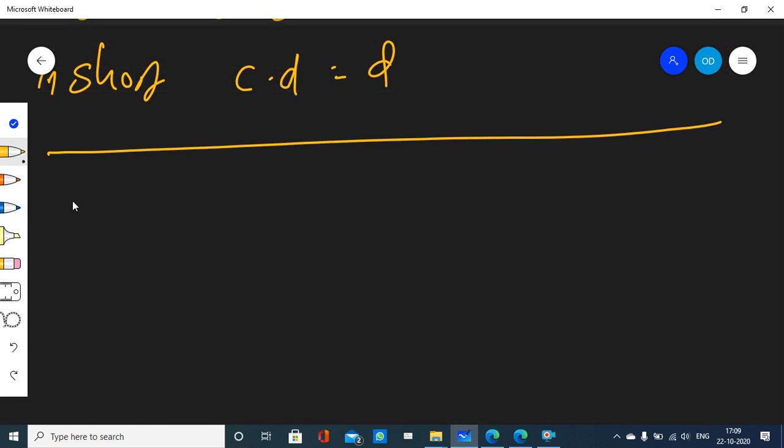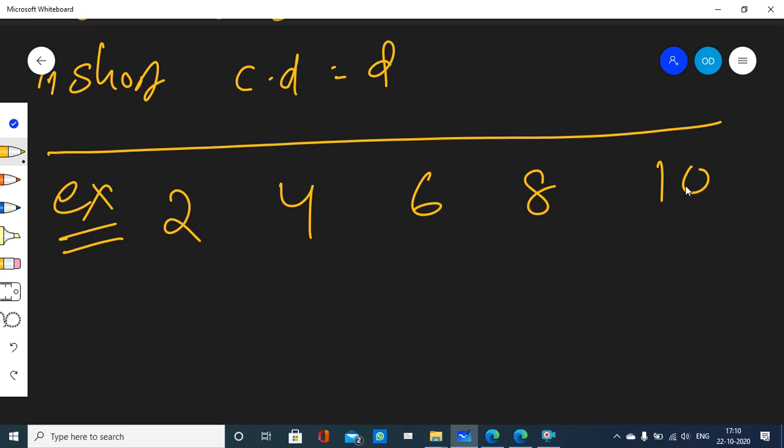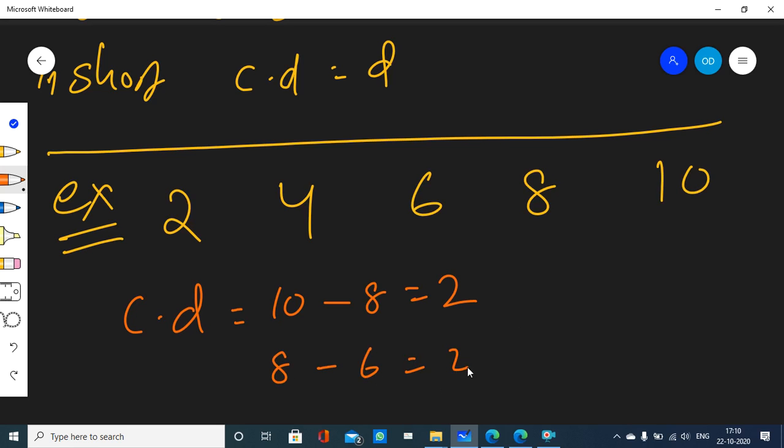So with an example, let's see. Let's take this one, 2, 4, 6, 8, 10. In this sequence, the common difference is what? 2. The common difference is 2. And what is common difference? Common difference is the difference between one term and the previous term. Just like here 10 is one term. If I subtract the previous term from 10, I will get 2. And 8 minus 6 is also 2, 6 minus 4 is also 2, 4 minus 2 is also 2.